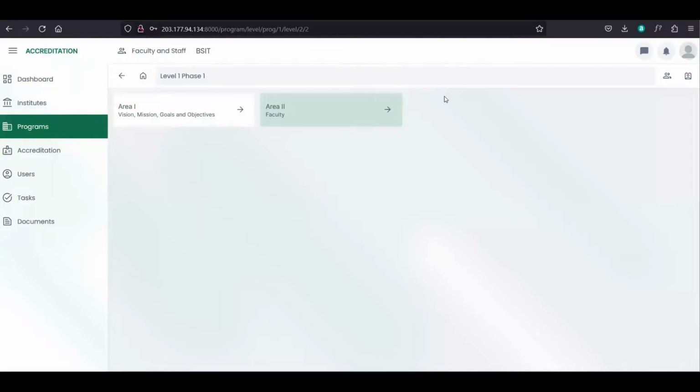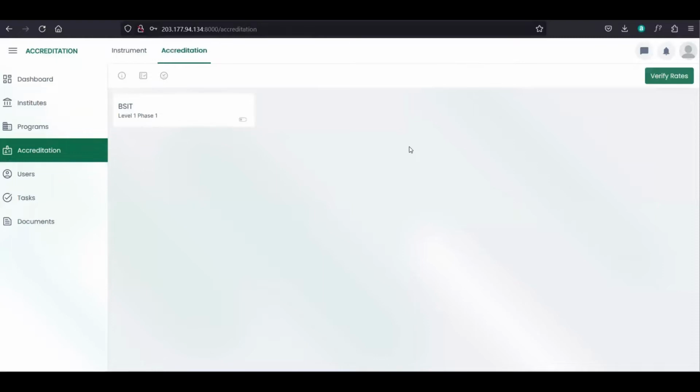Next is we also have accreditation. So in this part, we have here the accreditation, and sa accreditation, makita dito diri ang mga accreditation level of each program.